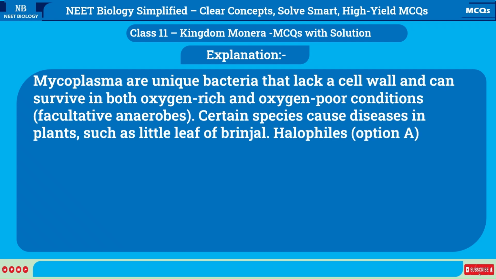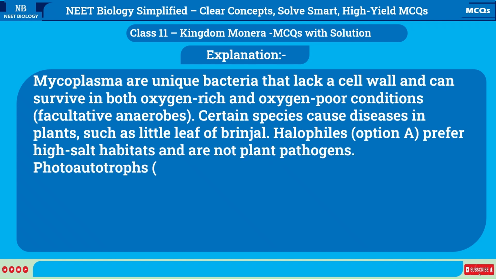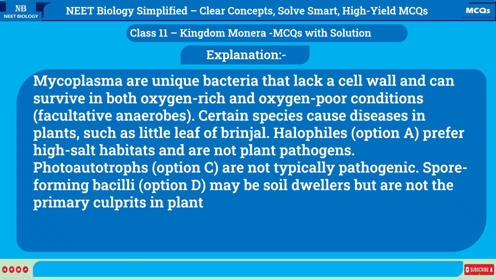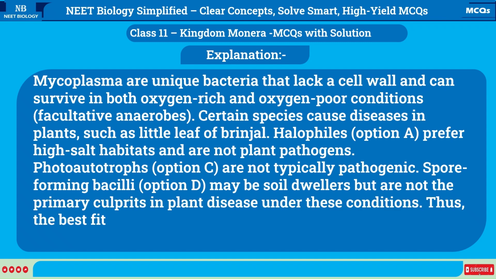Halophiles, option A, prefer high-salt habitats and are not plant pathogens. Photoautotrophs, option C, are not typically pathogenic. Spore-forming bacilli, option D, may be soil dwellers but are not the primary culprits in plant disease under these conditions. Thus, the best fit is pathogenic Mycoplasma.